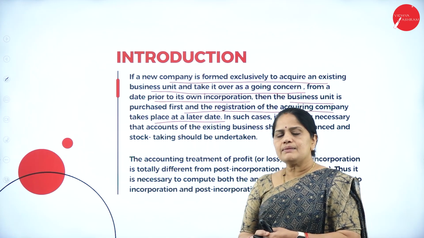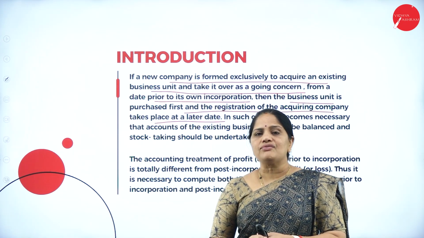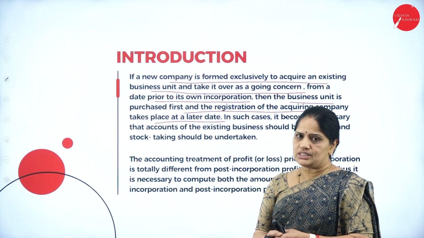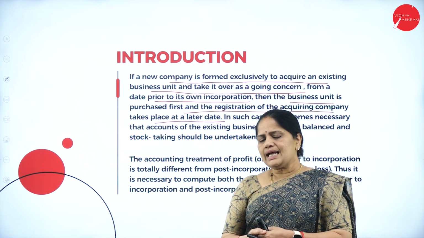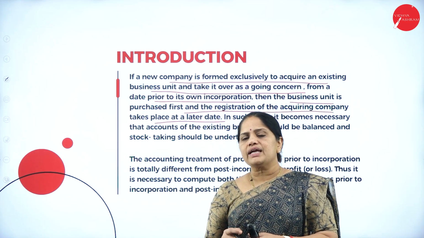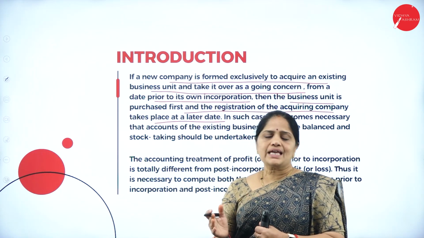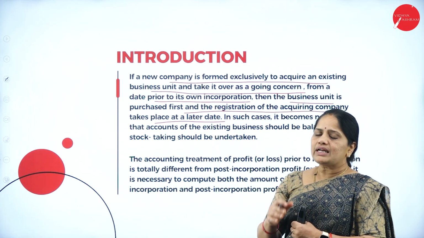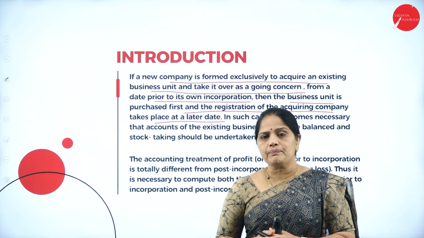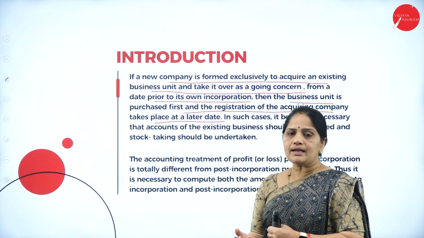The company comes into existence only after it is properly registered. Until and unless the company gets the certificate of incorporation, we cannot call it a company. In other words, the certificate of incorporation is the birth certificate of the company.